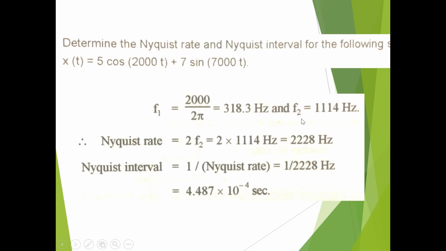It's not that the second value is always higher; you need to find out. So 2f2, or 2fm, or 2w, the same formula. We get Nyquist rate 2228. Similarly, Nyquist interval is 1 by Nyquist rate, that is 4.487 into 10 raised to minus 4 seconds.